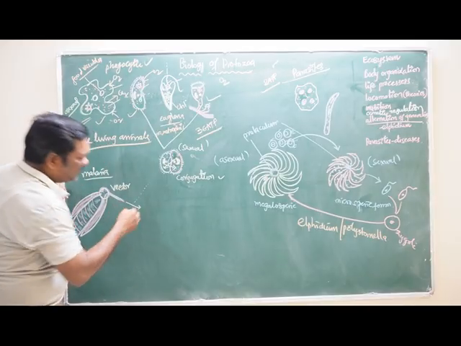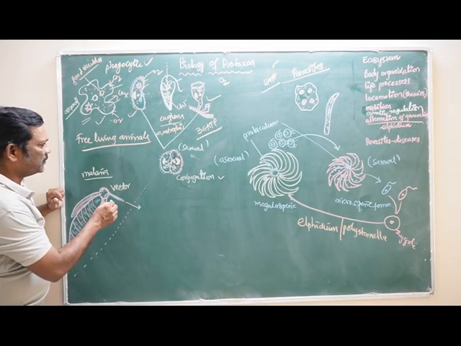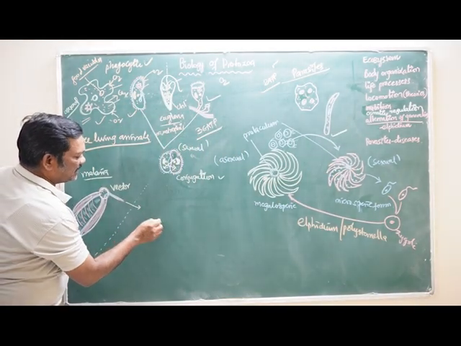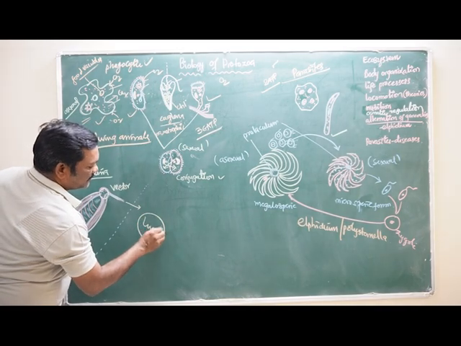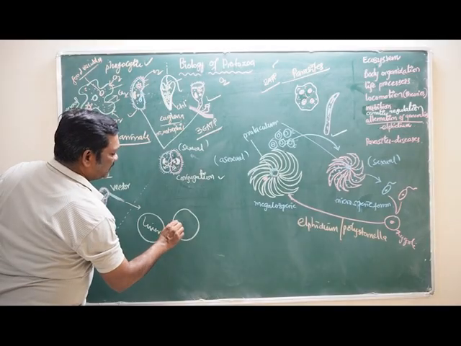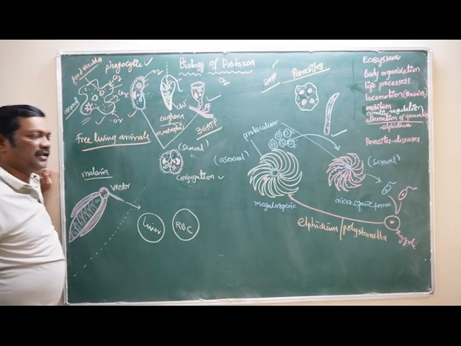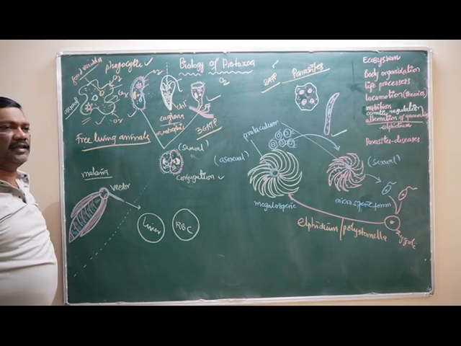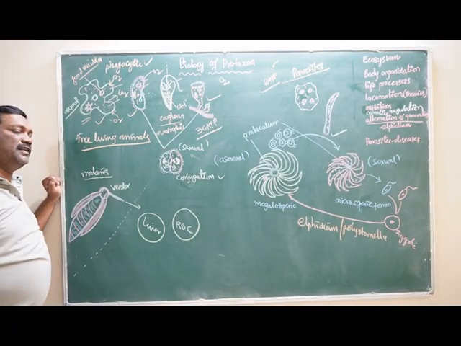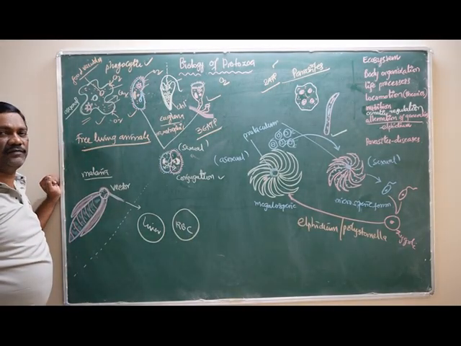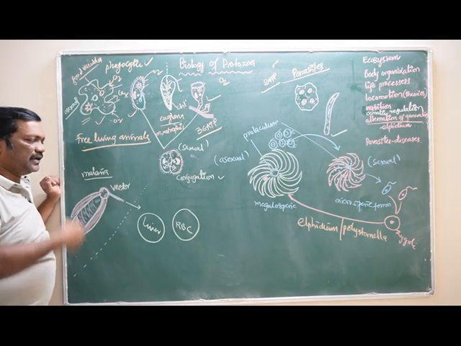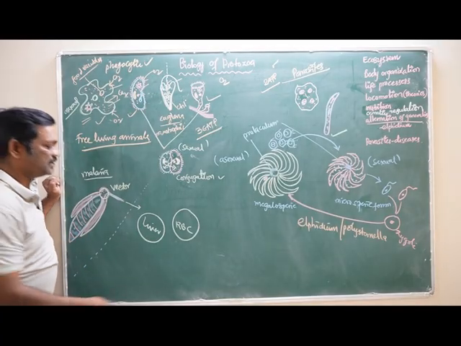When this mosquito bites a human, the sporozoites enter the body and reach the liver, where they develop to some extent, and later they enter the red blood cells and develop their generations. In the liver and in the RBCs, they develop by eating hemoglobin as the food material. Hemoglobin is the food for this Plasmodium. They take the hemoglobin and reproduce in the asexual form.